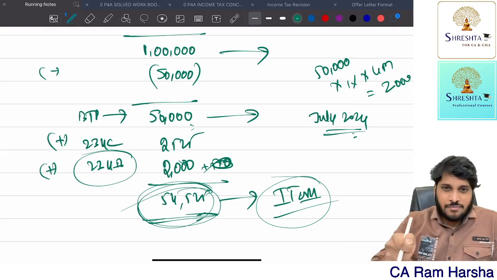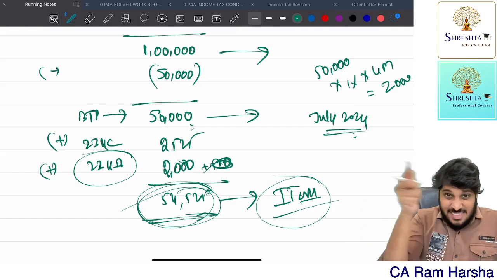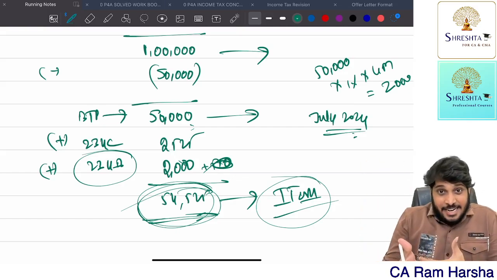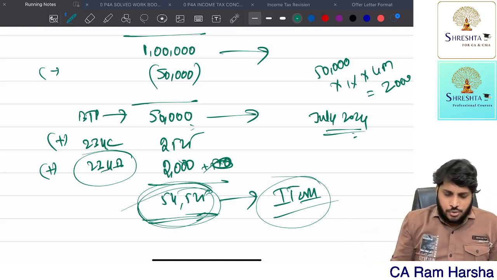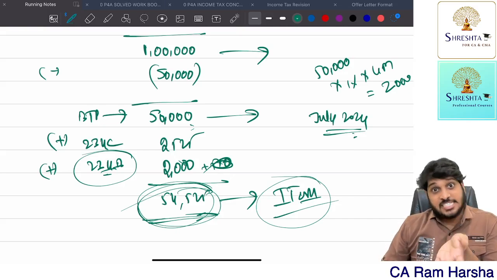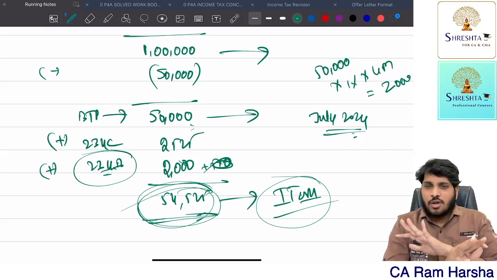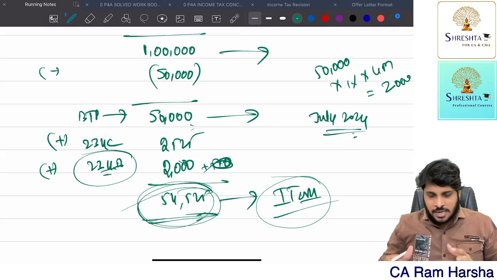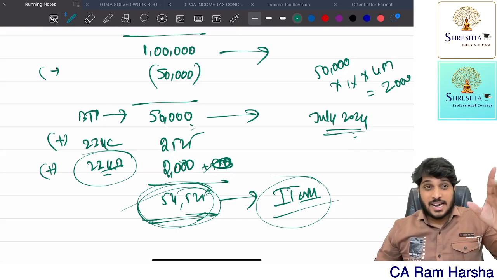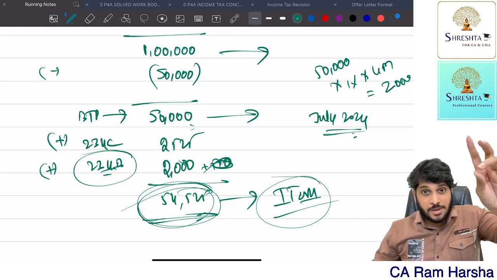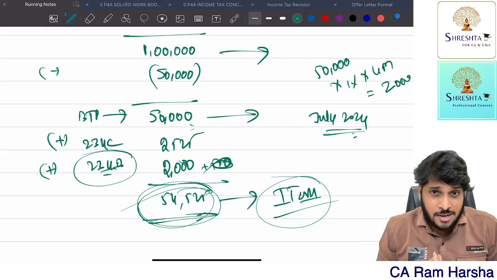Shortfall in payment of advance tax: for calculation of interest on the shortfall under 234C, we calculate by reference to returned tax, whereas in 234B the reference will be assessed tax. I think if you're a repeater, you might have heard this. I am not covering those technical terms at this moment. Right now my only focus is to make you understand how 234C and 234B apply. Are you clear?